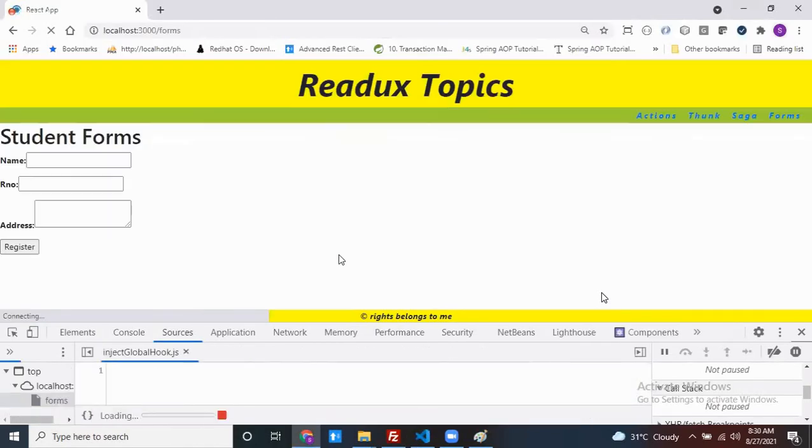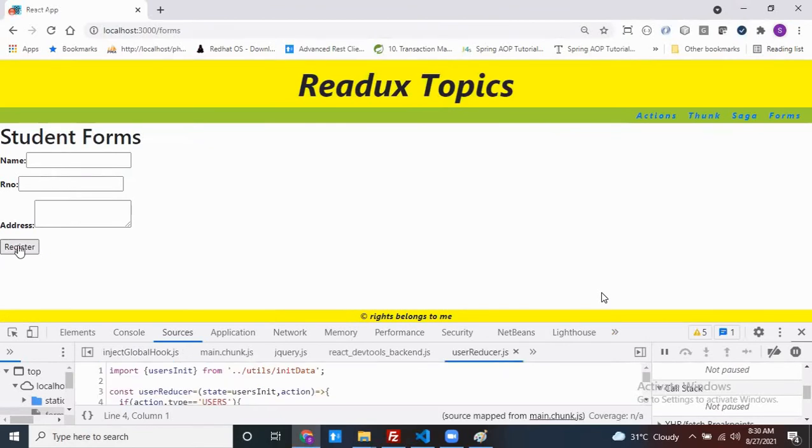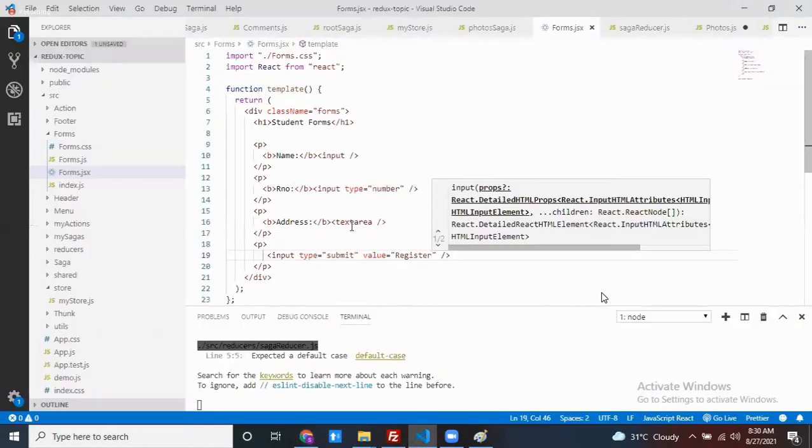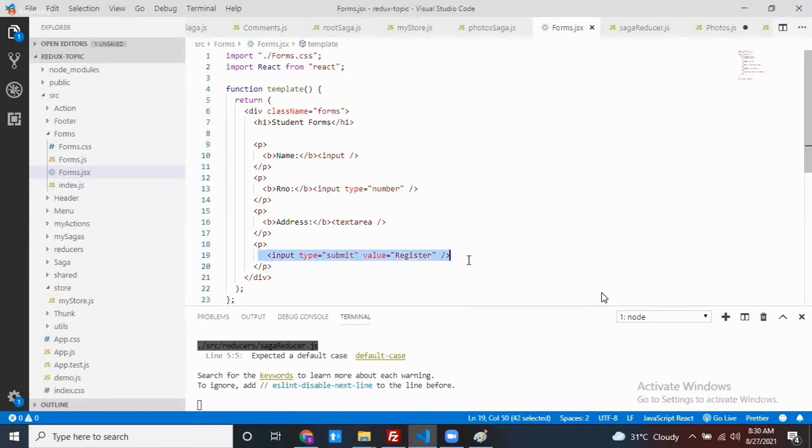Now your value comes into the picture. At the time of clicking on the registration button, my form has to submit. To submit a form, my submit button should be inside a form tag. These are my input controls, so they can be enclosed with the form tag.